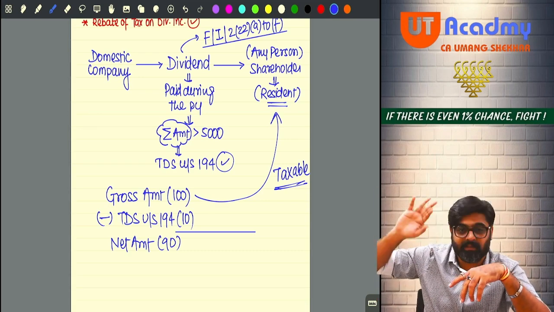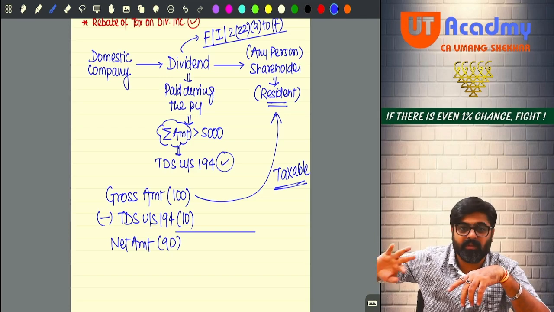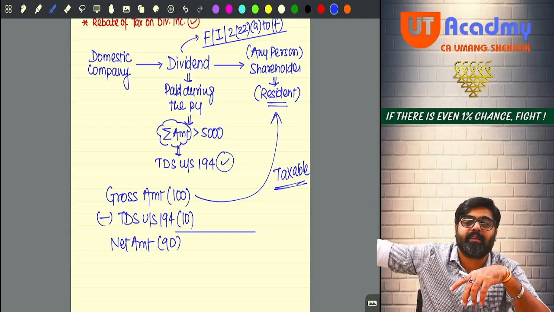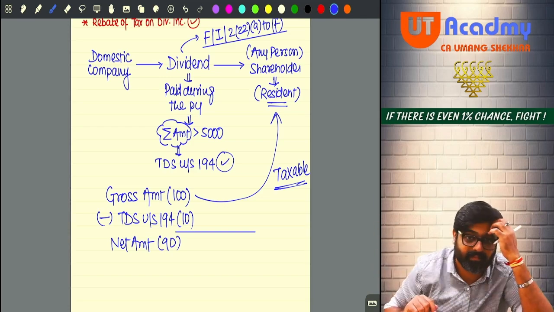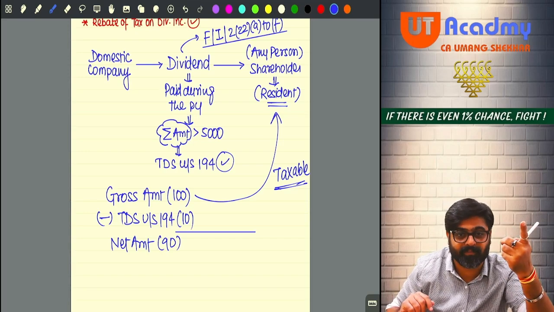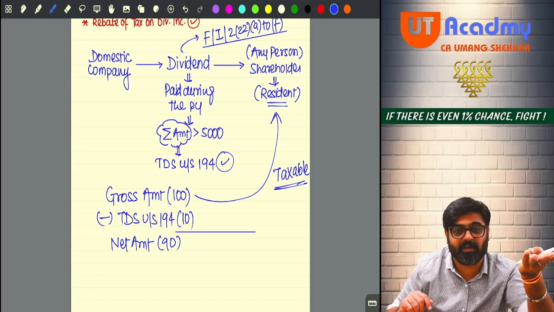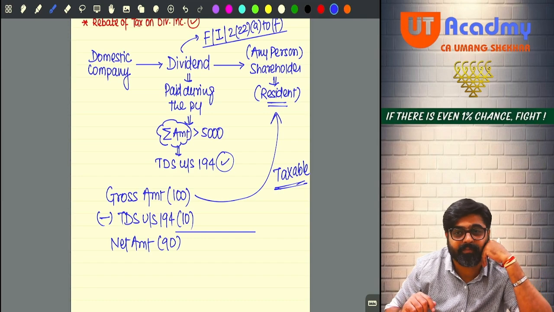Reduce that much TDS from your tax liability. But right now you will have to show it as your income, because this is your income. Got it, sir? Should I move?